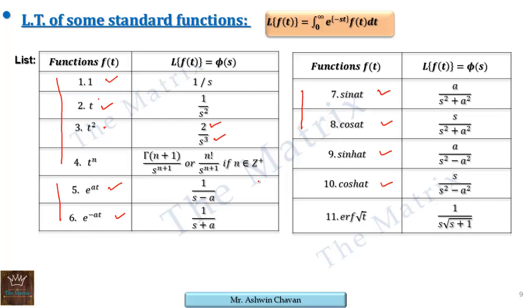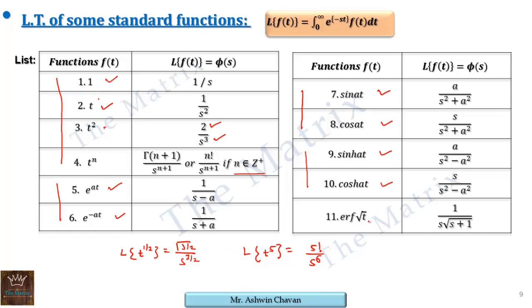Again these two are also the same, sine and cos, only a difference in the numerator. You can club these two. Moreover, if n is an integer, if n belongs to Z plus, a positive integer, then gamma of n plus 1 we know is n factorial, as a property of gamma, upon the same denominator s raised to n plus 1. Therefore Laplace of t raised to half is gamma of half plus 1, that is gamma of 3 by 2, upon s raised to 3 by 2, whereas Laplace of t raised to 5 is 5 factorial upon s raised to 6. So this way we can use that formula.